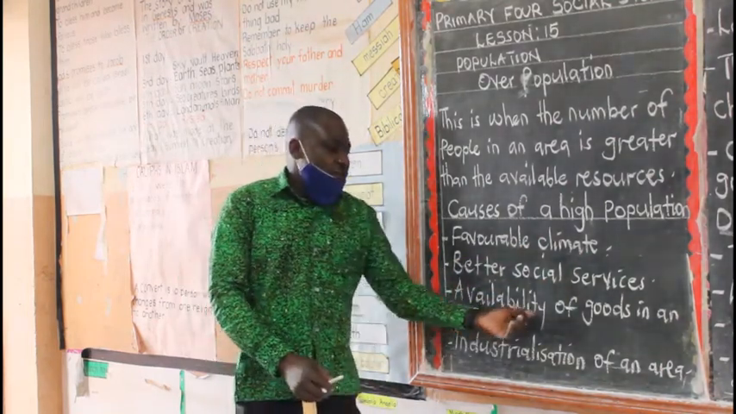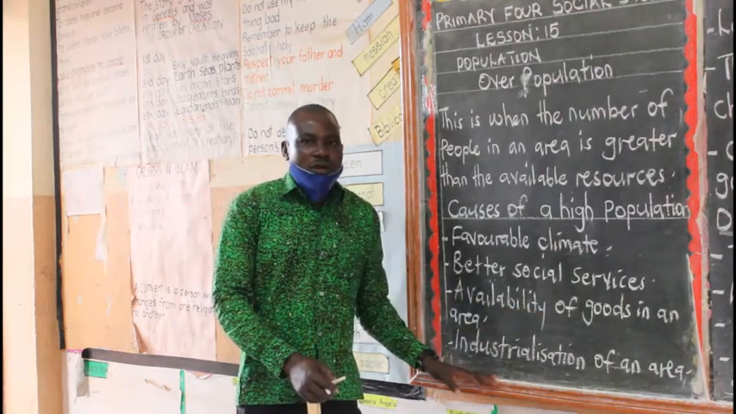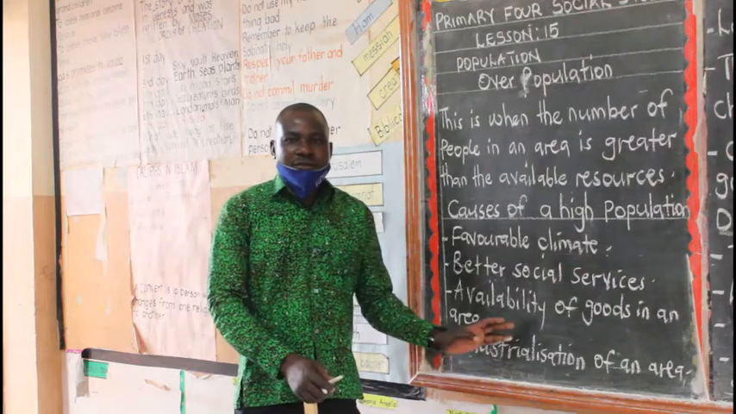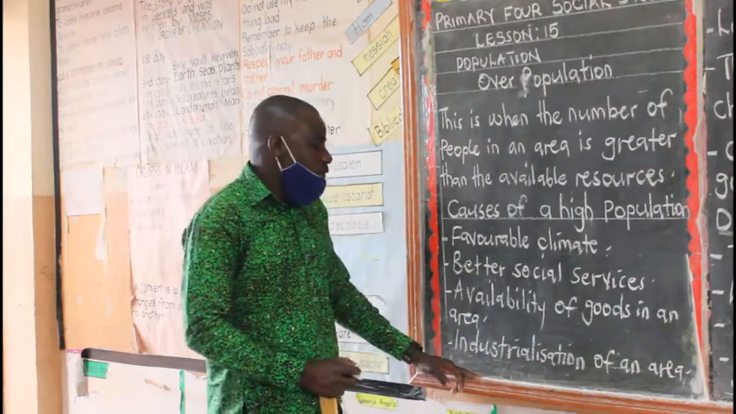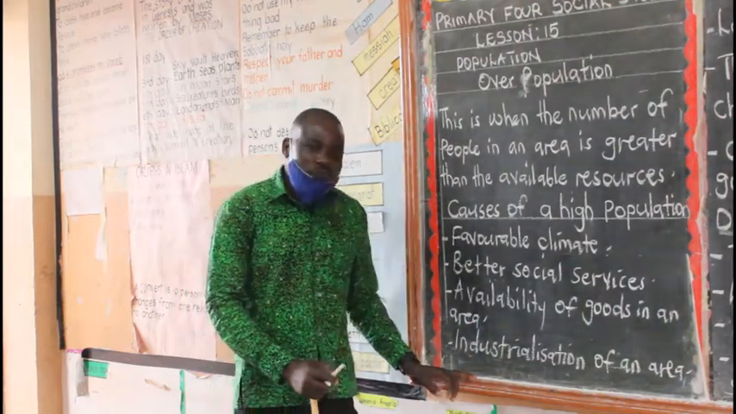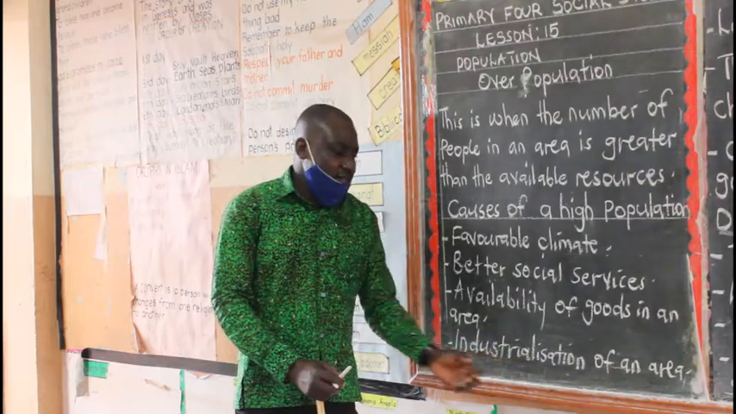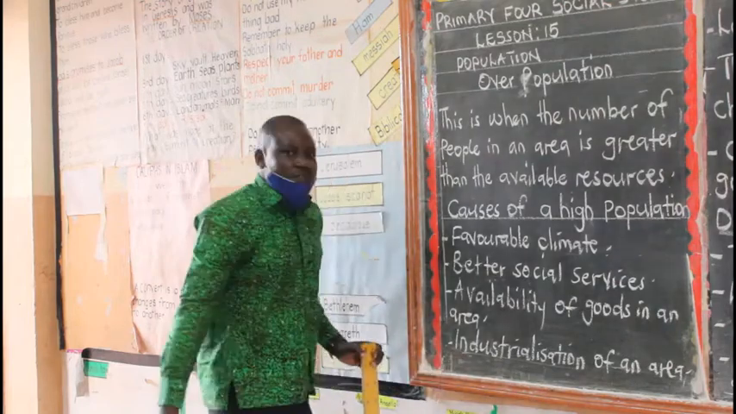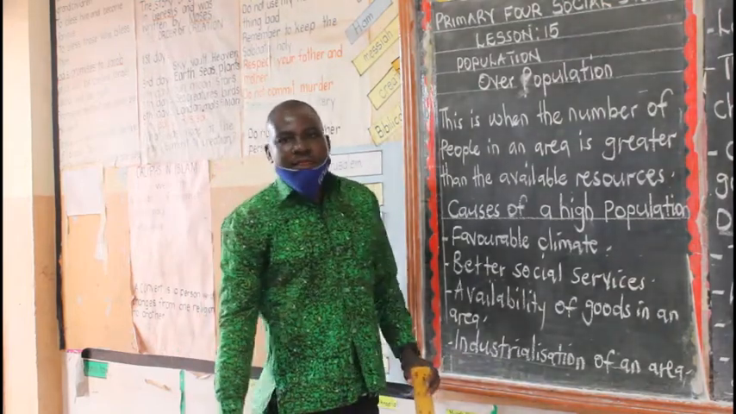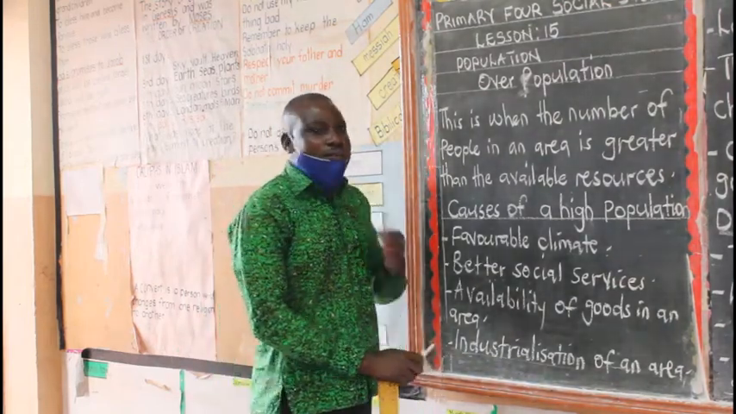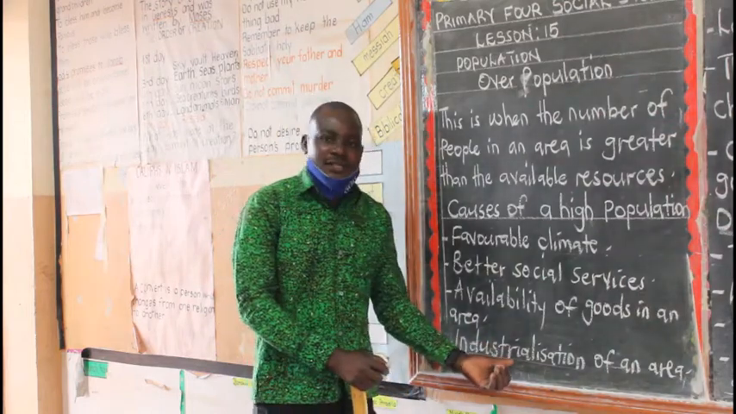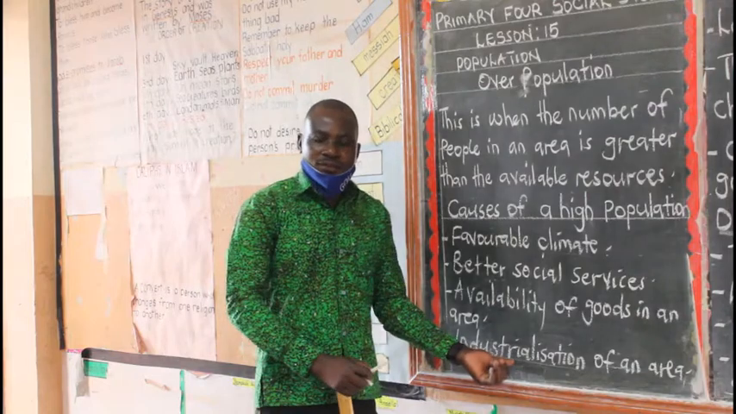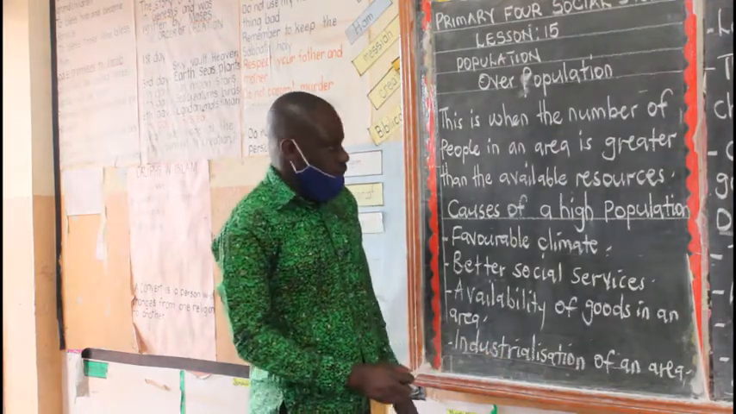Then you have availability of goods in an area. Look at places where people are carrying out trade. Such areas have many people. Then you also have industrialization of an area. When you talk of industrialization, this is the process of setting up industries in an area. So places that have many industries, such areas have a dense population, or they have many people.